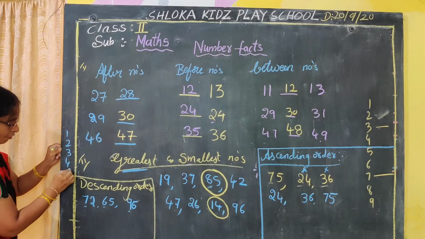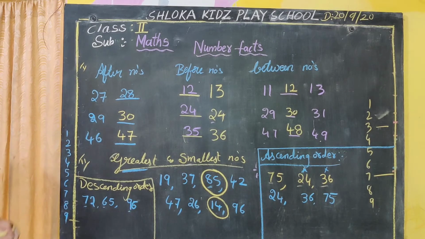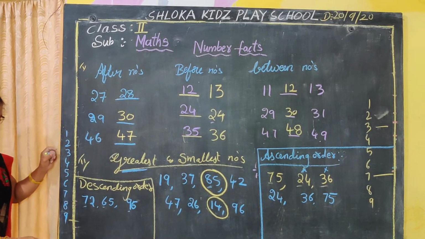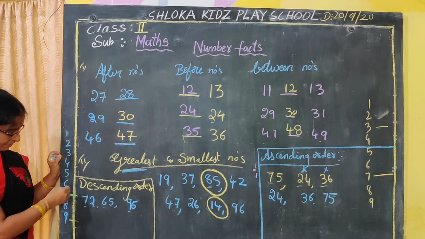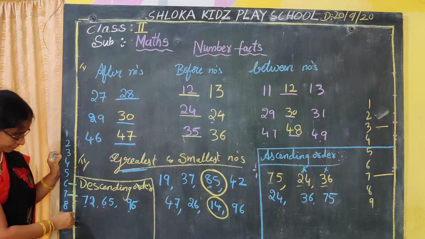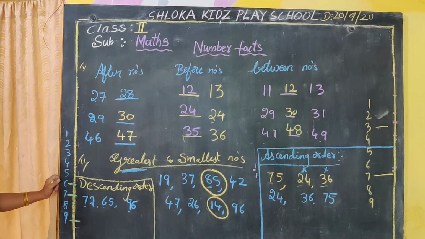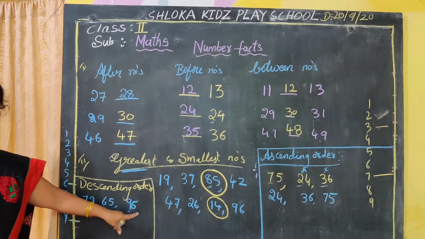1, 2, 3, 4, 5, 6, 7, 8, 9 here. Okay, now nine numbers we have taken. So where is 7 here? 7 is here. Fine. Where is 6 here? This is 6. Where is 9 here? This is 9. So from 7, 6, 9, which number is coming back?